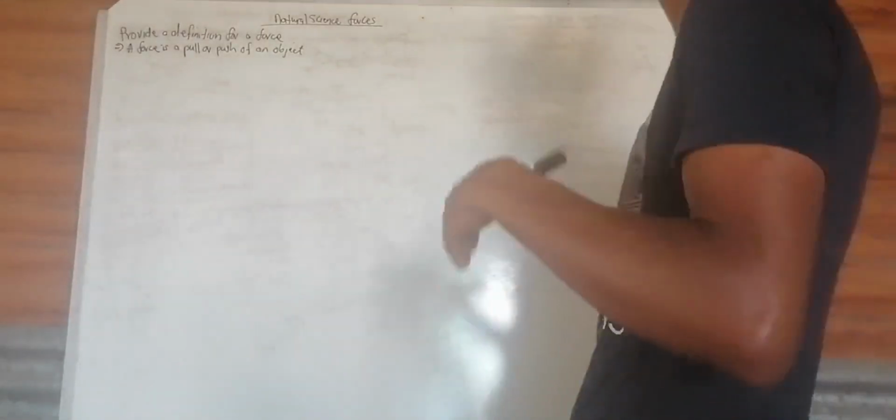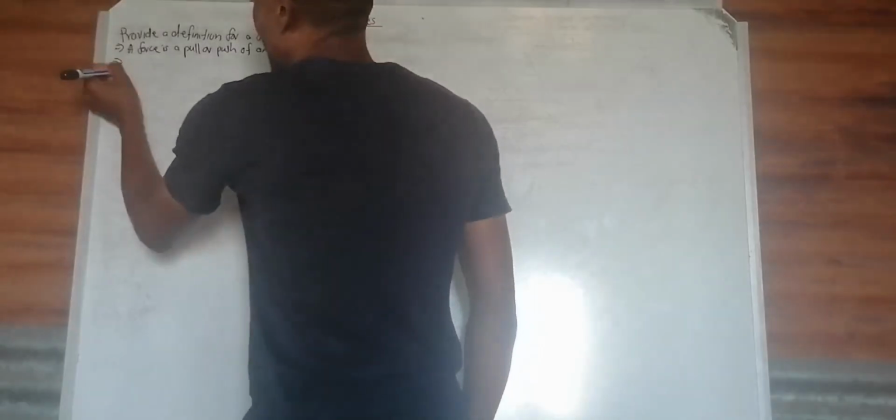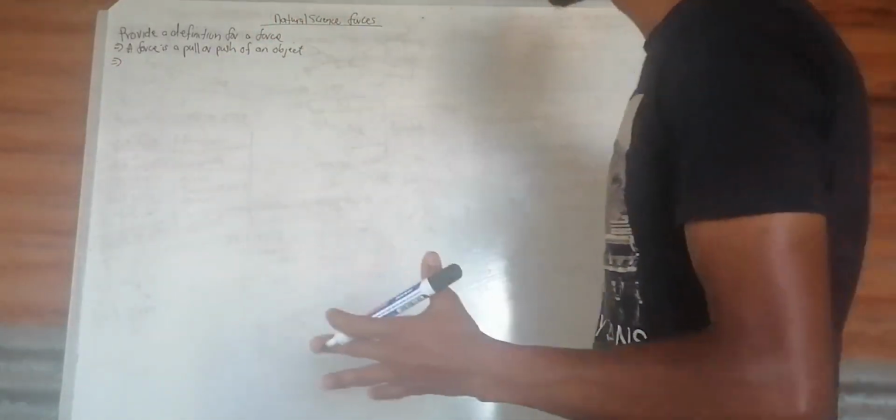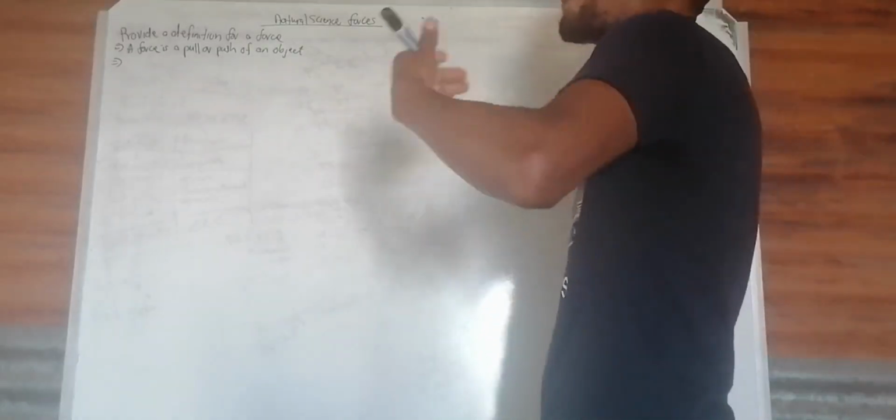So let us first define what a force is. It is true to say that a force is a pull or a push of an object. But we know that for that object to be pushed or pulled, there has to be a friction that we need to overcome. Therefore, a force is a pull or a push of an object once the frictional force is overcome.